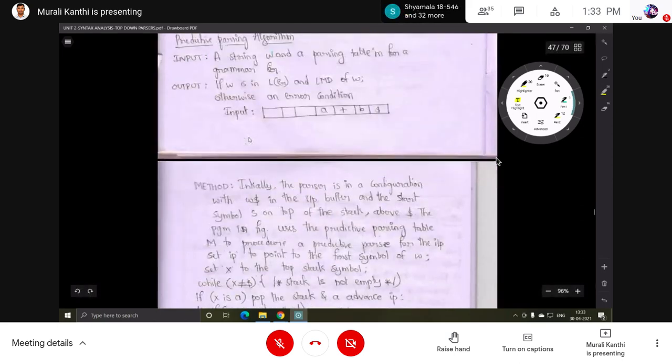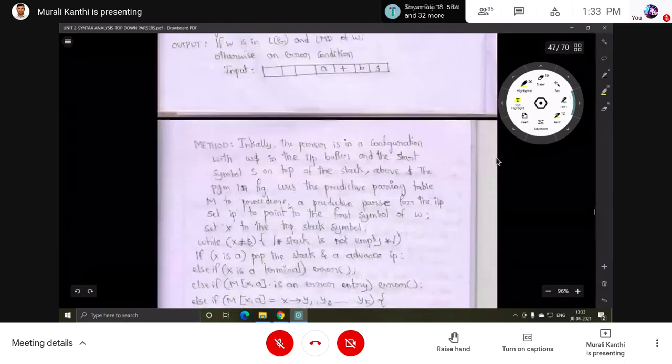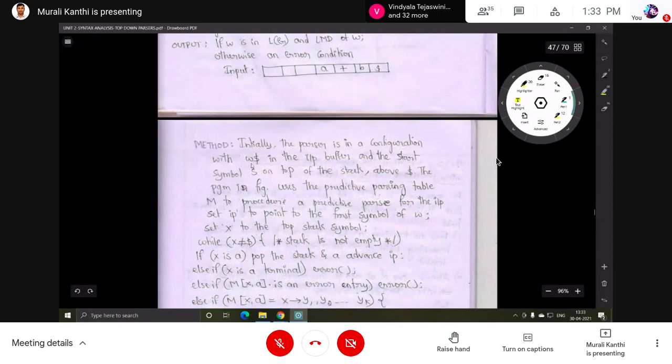The next one is the input and output. Then the method. Here, initially, the parser is in a configuration with a W. That means some components are going to be there. I will show those components.